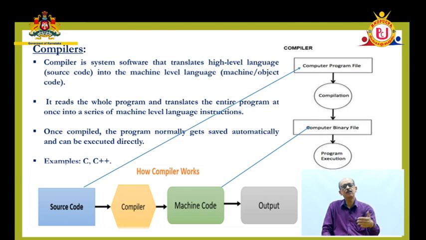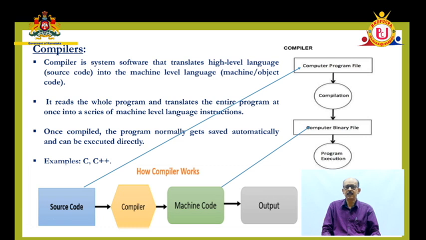In one of the next slides I'll tell you why that is required. If 4 or 5 programs are there, those 4 or 5 programs are translated and kept as object files, and then they can be linked and the executable file can be generated. That's about the compiler. It takes the entire program at one stretch and translates it into machine-understandable language.